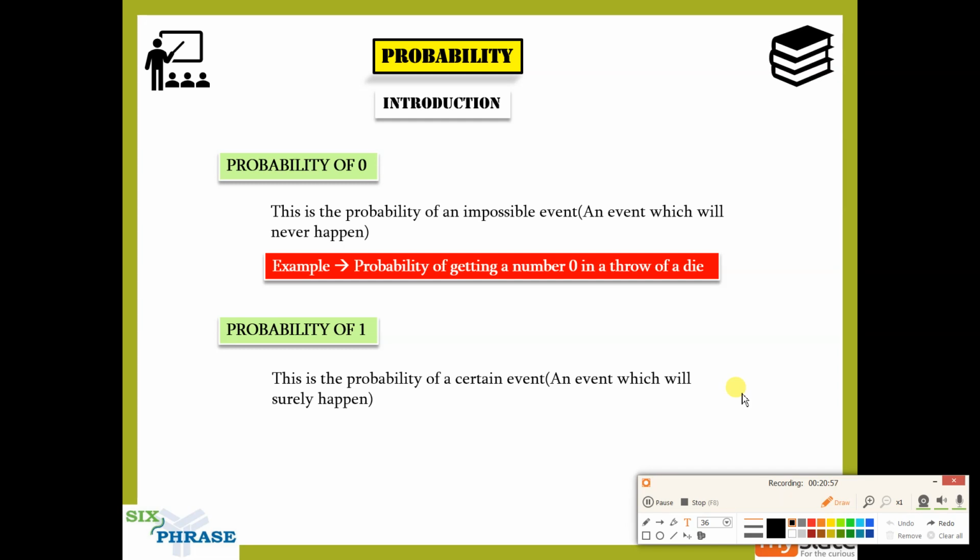Similarly, on the other hand, probability of 1, you can call it a certain event. What do I mean by a certain event? An event which will surely happen. Now, in the previous example, I said something about hanging upside down from a tree. Did you understand that? Yes.